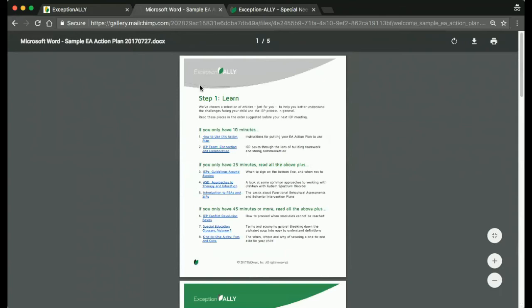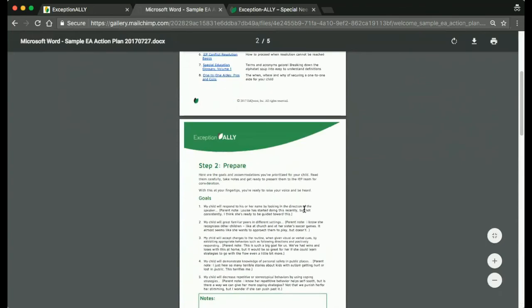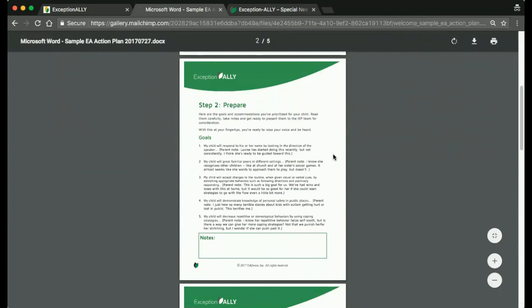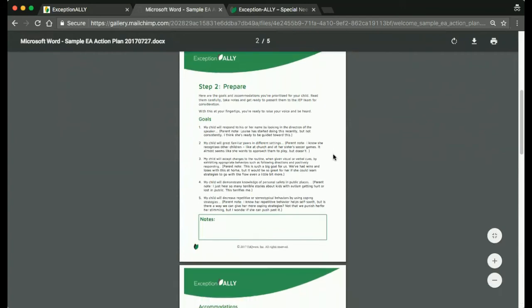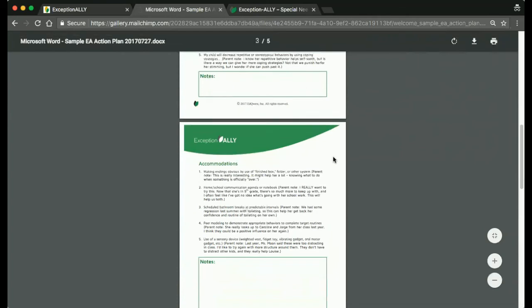Step 1, Learn, is a selection of articles picked and prioritized just for you. From general IEP best practices to exceptionality-specific knowledge, Step 1 is full of the info you need to thrive in the IEP process. That brings us to Step 2, Prepare. Here, your prioritized goals and parent notes are organized for your benefit. Take time to read through them and practice sharing them with the team. Take notes to remind yourself why these are important to you. You can take Step 2 with you into the meeting.